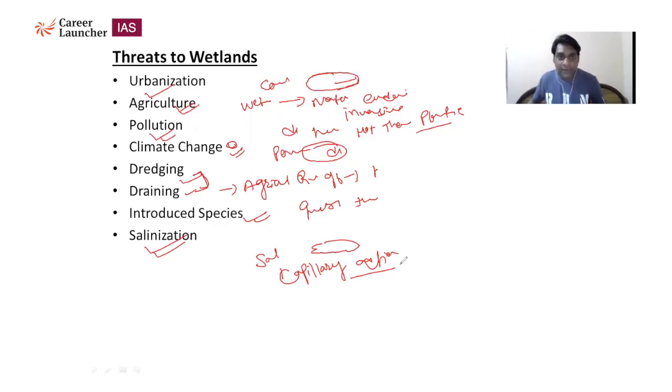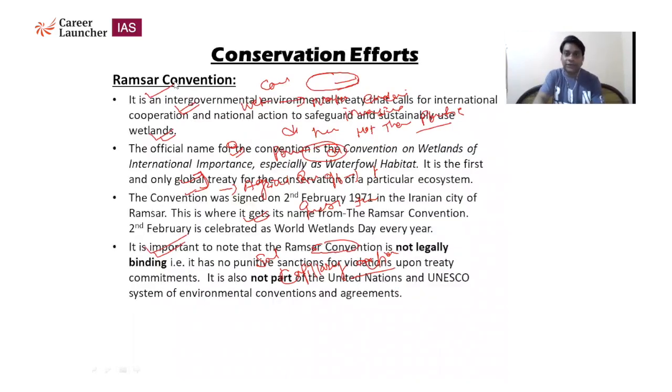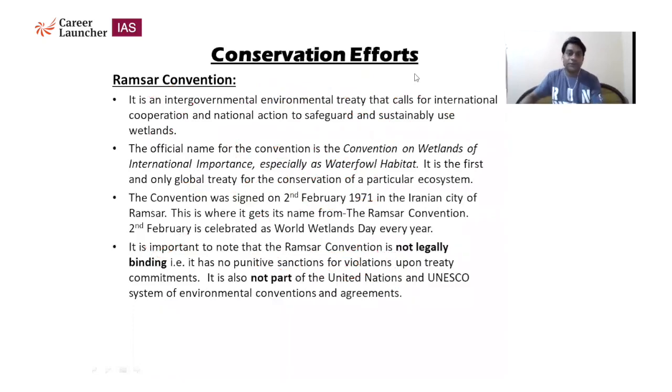So our government and international bodies consider that wetland is an important part of biodiversity. So we have to conserve it. Now let's see what the conservation efforts for the wetlands are. So we first discuss the international effort, and the first one is called the Ramsar Convention.